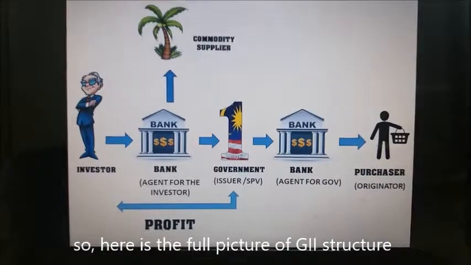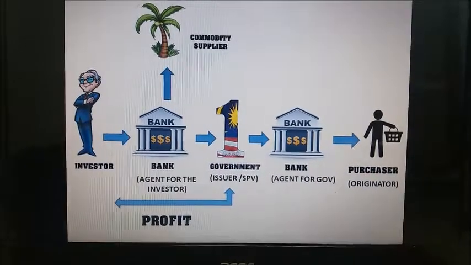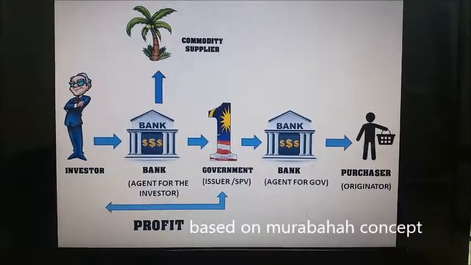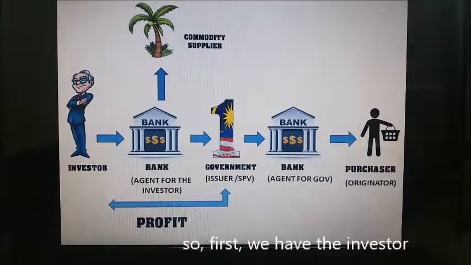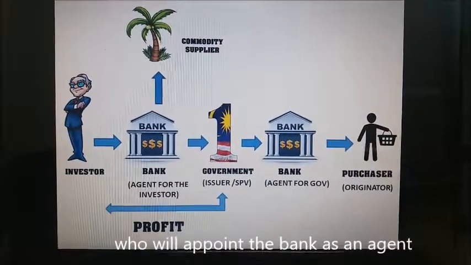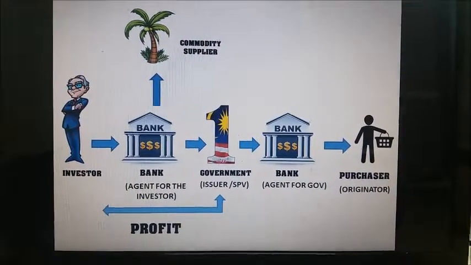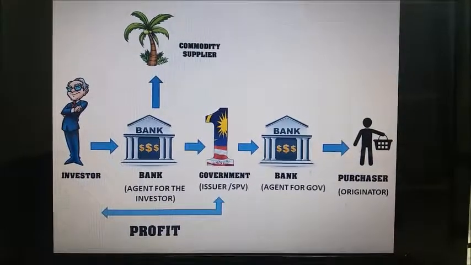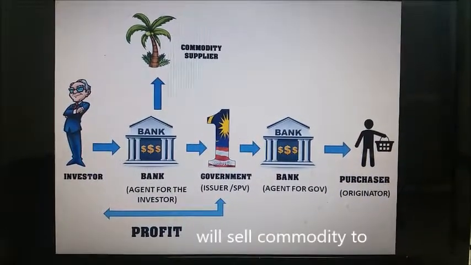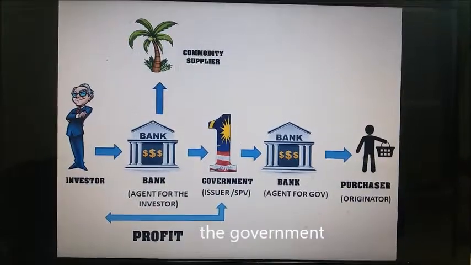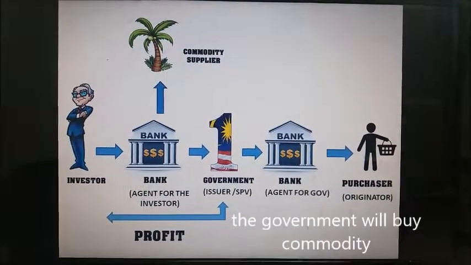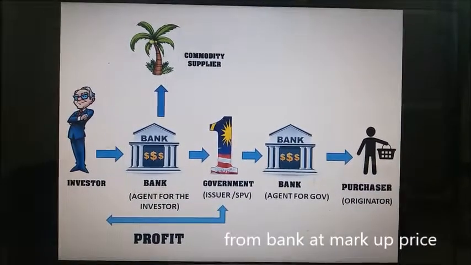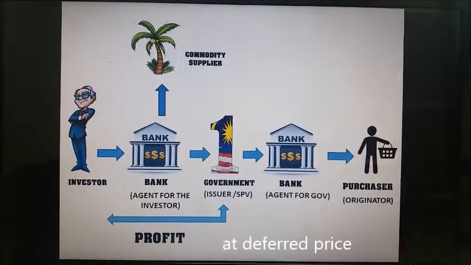So here is the full picture of the GII structure based on the Murabahah concept. So first we have the investor who will appoint the bank as an agent to buy the commodity. And the bank as a commodity agent will sell the commodity to the government. And then the government here will buy the commodity from the bank at the market price and pay the bank at a deferred price.